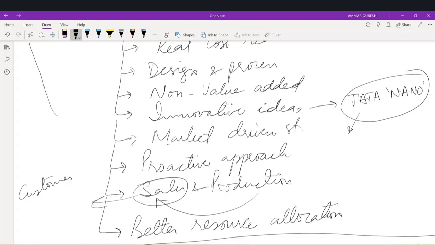That was the 2008 phase, where petrol prices and a lot of commodity prices had increased. So again they got a challenge, and they had to further improve their design to further reduce the cost of the product. So we cannot prolong this process much, because if you prolong it, probably you will not be able to get as much benefit from the customer as is required.